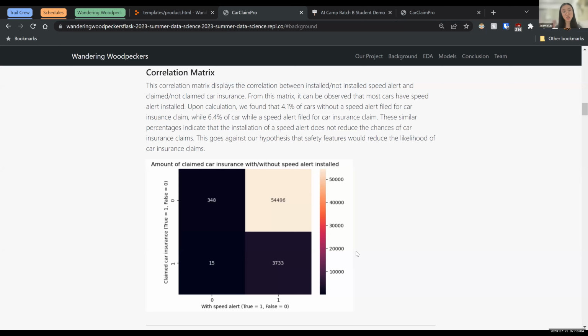And in fact, those with speed alerts actually have a higher chance of claiming car insurance. So that kind of undermines our hypothesis that safety features would decrease the chance of application for a car insurance claim.